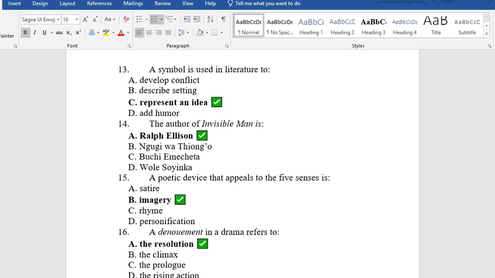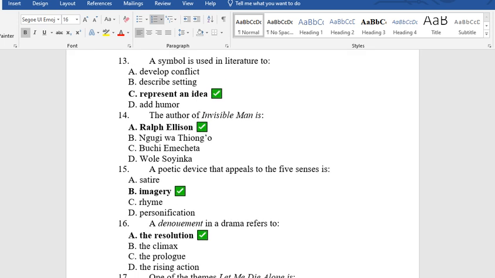Question 13. A symbol is used in literature to A. Develop conflict. B. Describe setting. C. Represent an idea. D. Add humor. The answer is C. Represent an idea.